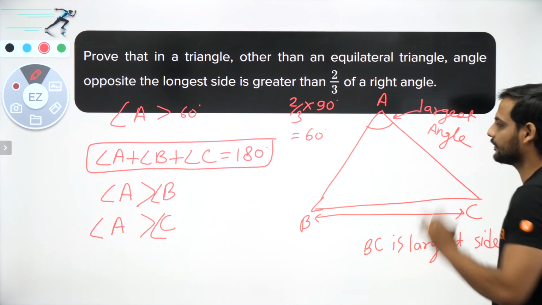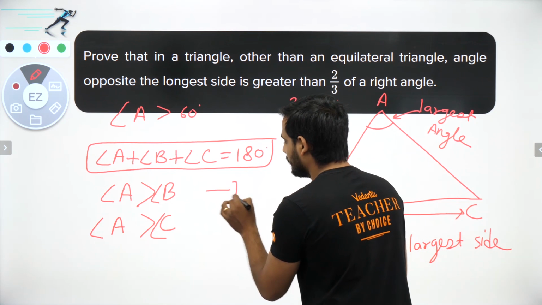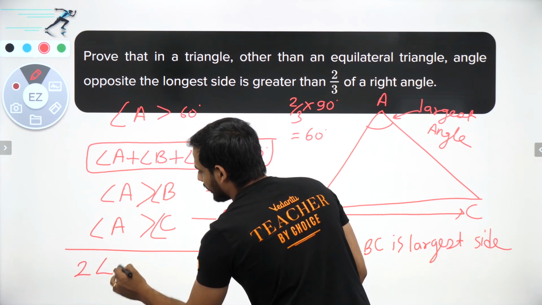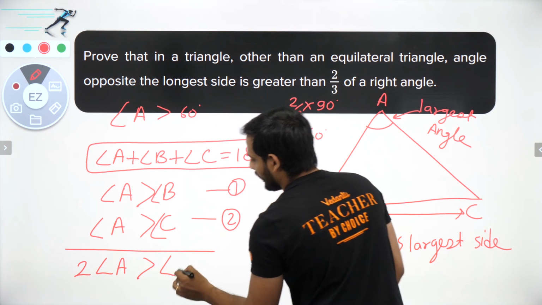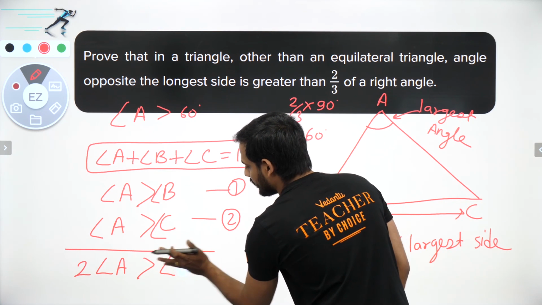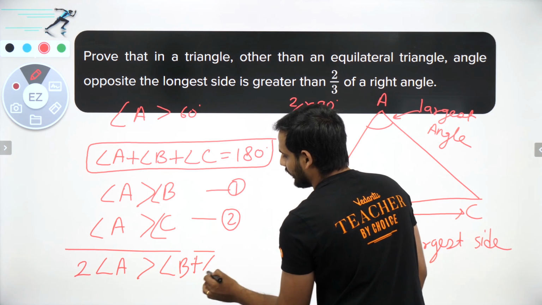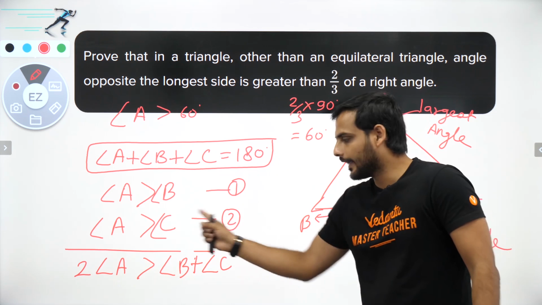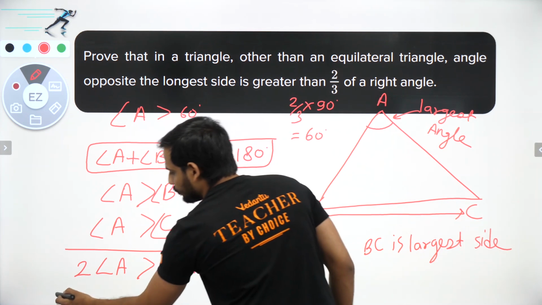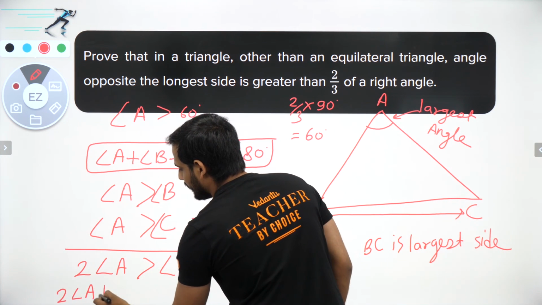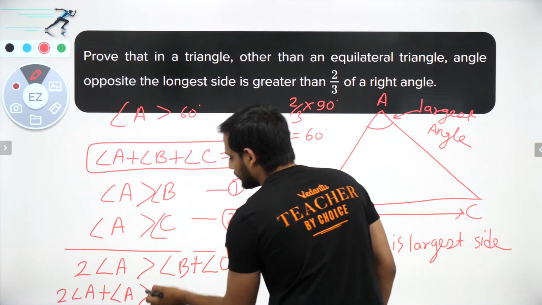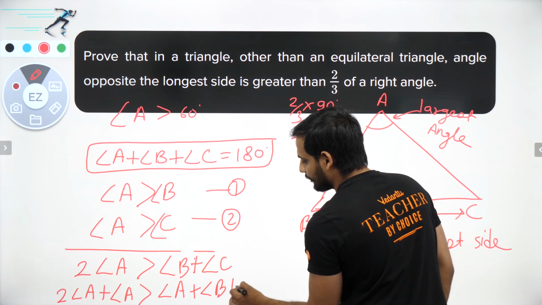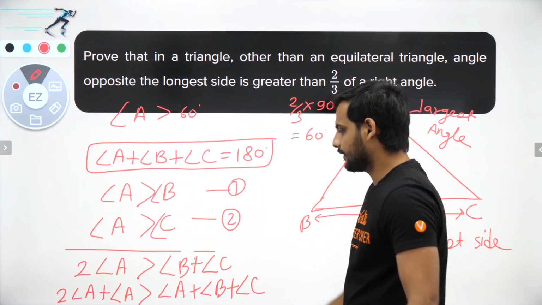Now, if it is the largest angle, let us add equation 1 and equation 2. What you are getting is 2 times angle A is greater than angle B plus angle C. I want to create 180, some number here. Let's do one thing: let us add angle A on both sides. So 2 times angle A plus one more angle A is greater than angle B plus angle C plus angle A, and angle A plus angle B plus angle C is 180 degrees.